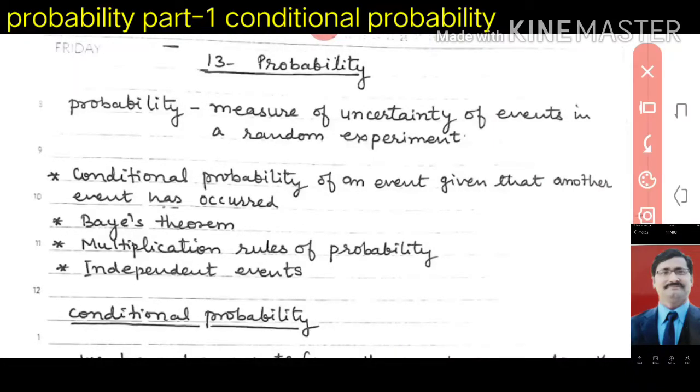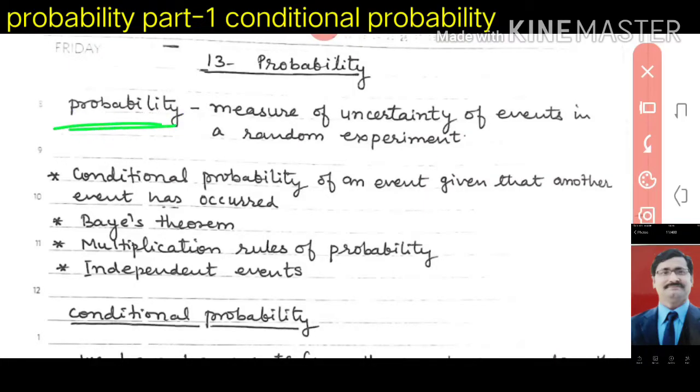Good morning students. We will do the topic 13, probability. This topic we have already done in 9th, 10th and 11th. So many concepts are clear, but here we will do some more parts. Look here, what is probability?